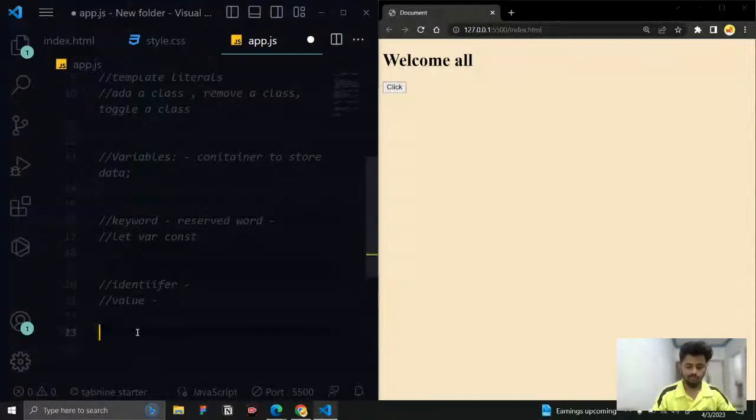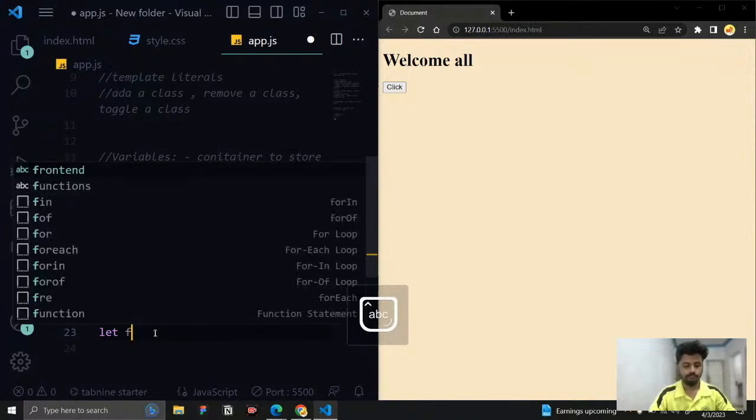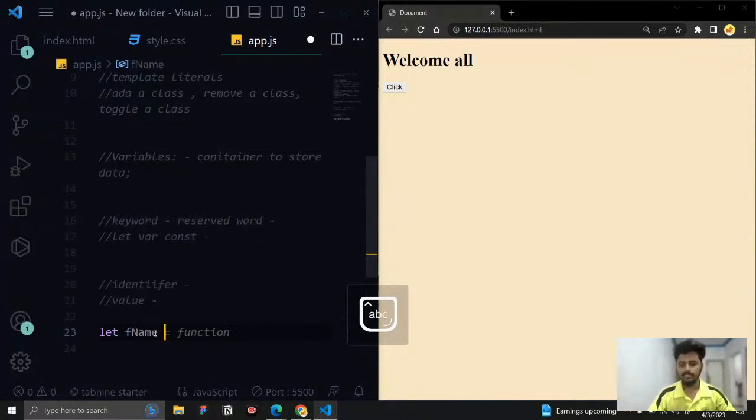That's it. So if I say let, now the browser will understand: okay, they used let, so they want to create a container, which means they're going to create a variable. And what is the identifier? The identifier is to identify the container, because we will create n number of variables, and we need to give a unique name to each and every variable to identify that particular container. It's like a box, and you are labeling the box. You are giving a name to that container. So here I am just going to say it is going to be fname. This is the name of my container.